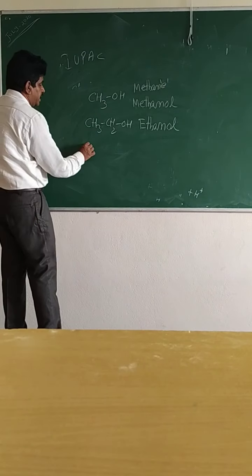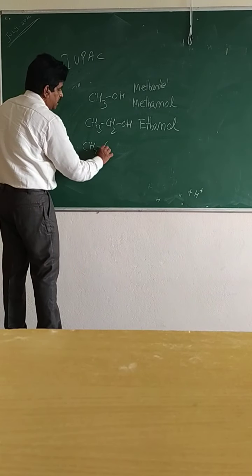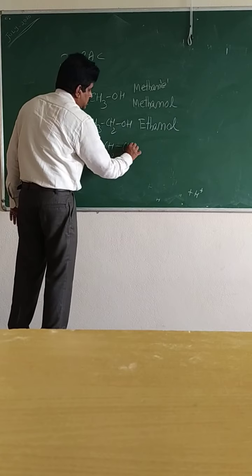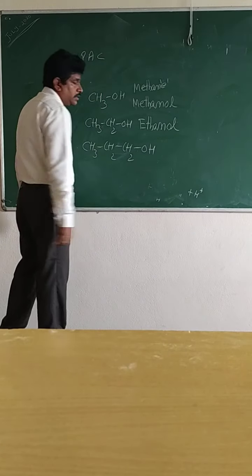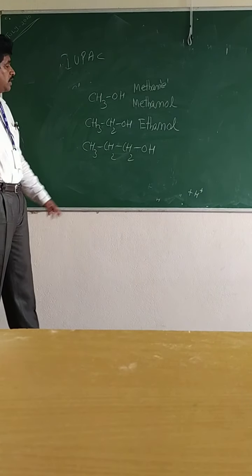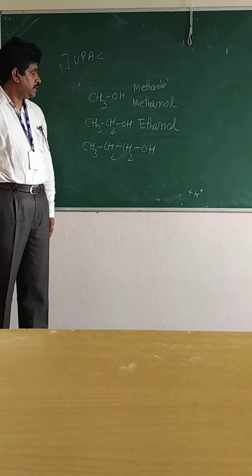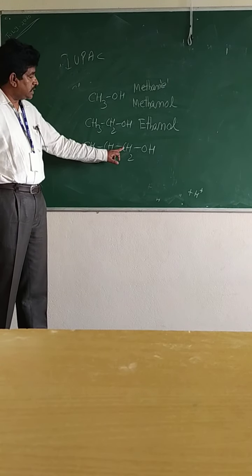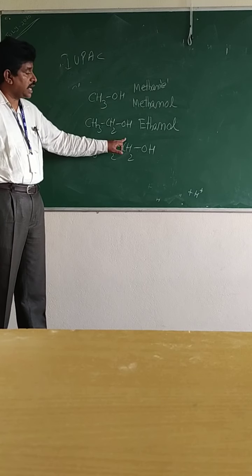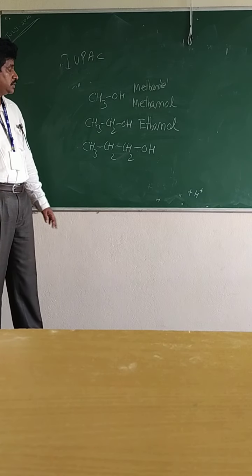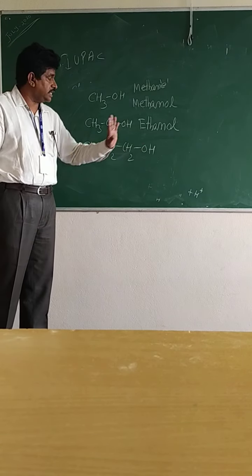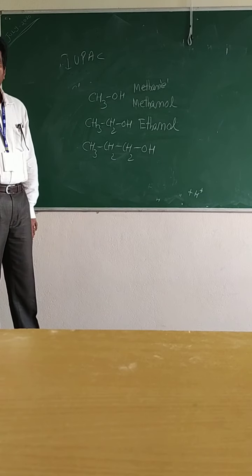Suppose we have three carbon atoms, CH3CH2CH2OH. In this, you have to number the carbon atoms in such a way that the carbon to which the OH group is attached should get the lowest number. So wherever the OH group is attached, that carbon should get the lowest number.